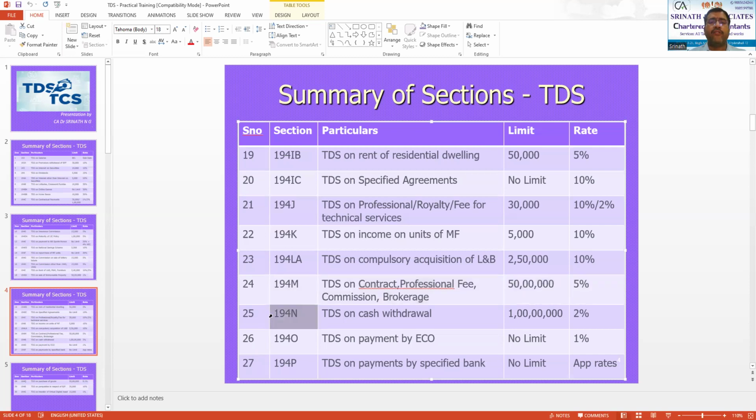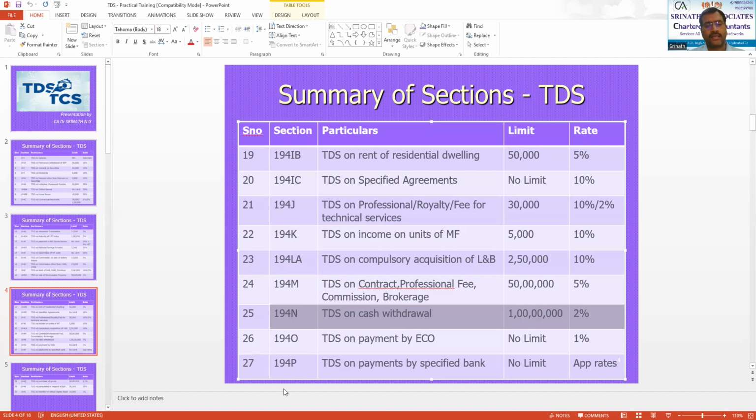Then 194N, very important nowadays, TDS on cash withdrawal. If at all you are withdrawing any cash from a bank, then in excess of rupees 1 crore, when I say from a bank, it is from current account, exceeding 1 crore, then the bankers will deduct TDS at the rate of 2%.